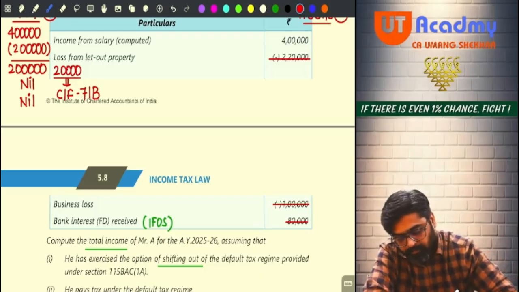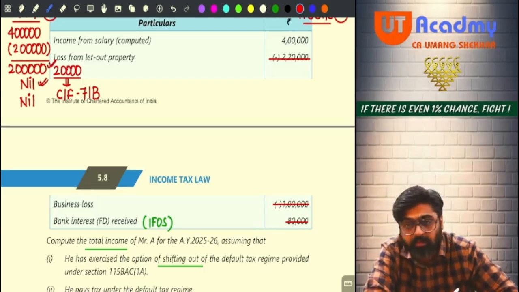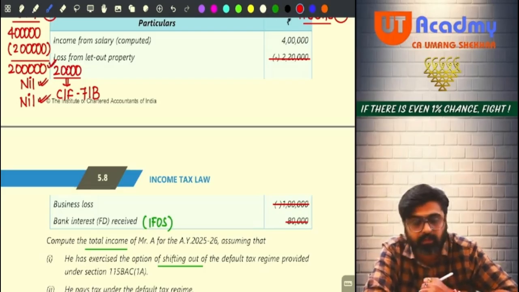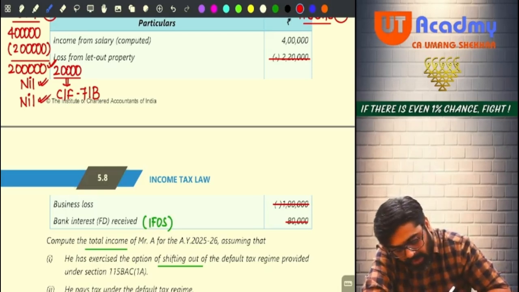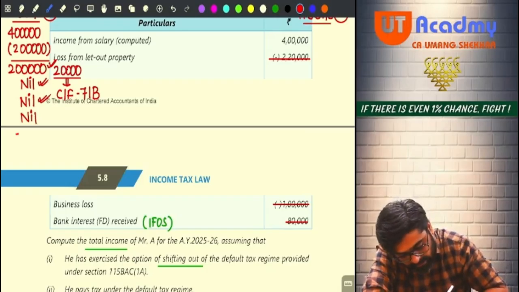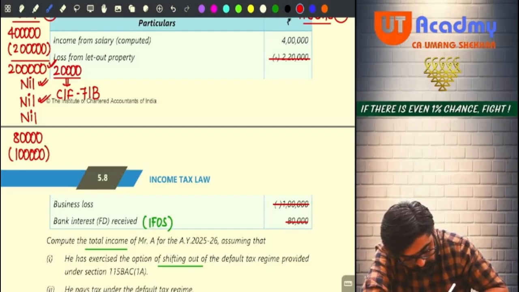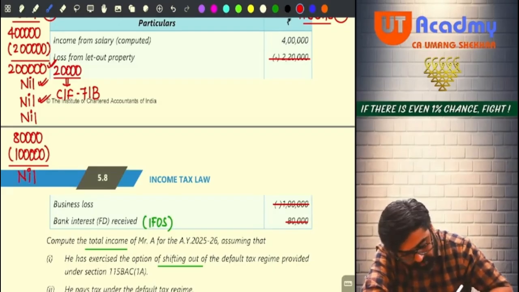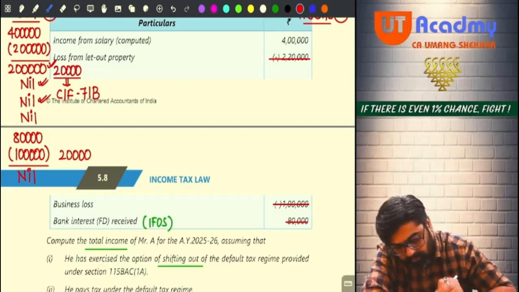So for me, my salary income is 2 lakhs. My house property income is nil. My PGBP income is nil. Do I have any capital gains? No. Capital gains also nil. IFOS I had 80,000 FD interest. Against that, I am setting off my 1 lakh rupees of business loss. Yes or no? And by setting off, the taxable IFOS income remains nil and 20,000 loss still remains.